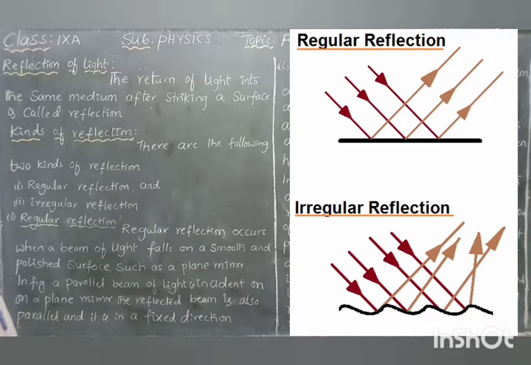The reflected beam of light is also parallel. The incident light is completely parallel, and the reflected light is also parallel. Then it is called regular reflection. Next, what is the advantage of regular reflection? It gives complete clarity of the image. By using regular reflection, you can get the clarity of the image.